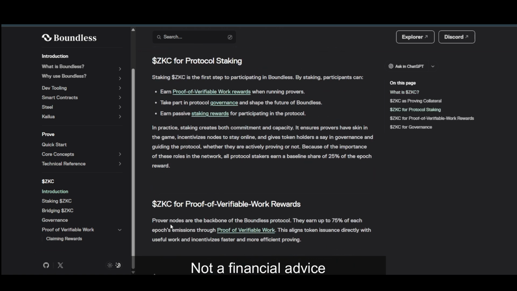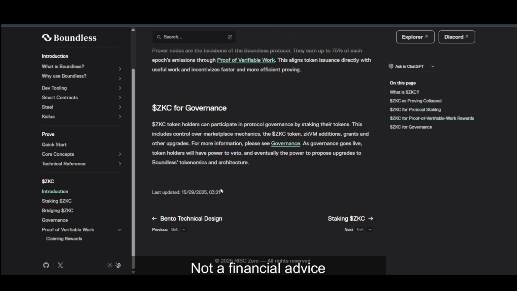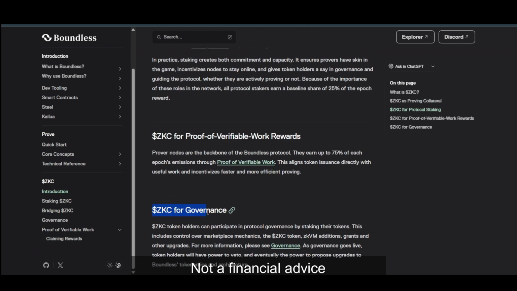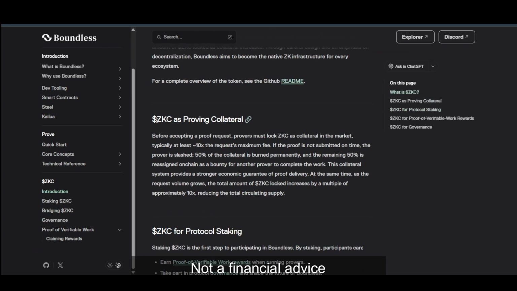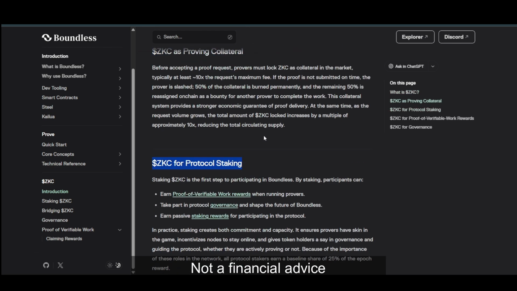As you can see here, prover nodes are the backbone of the Boundless network. They earn up to 75% of each epoch's emission through proof of verifiable work, and it is also used for governance. So basically it has two main utilities, I would say. The one would be governance, and the first one would be used as collateral, as you can see here, and beside that it is used for staking. So I would say that's good as well.